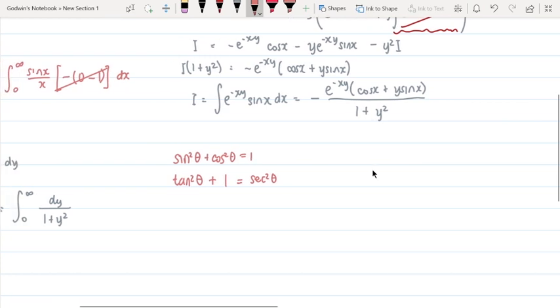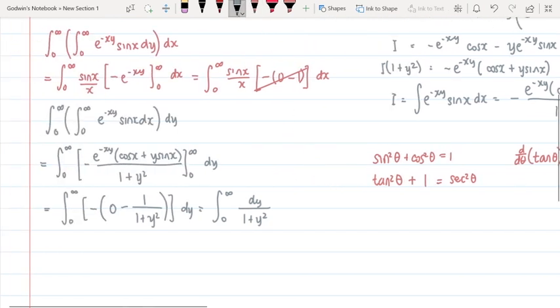And what's also interesting here is if you take the derivative of tangent, it becomes 1 over cosine squared, which is also secant squared. I don't want to go over how tangent theta, if you derive it, becomes secant squared theta. You can do that yourselves.